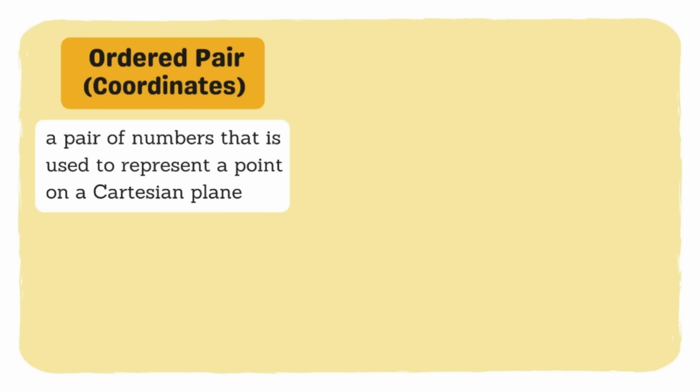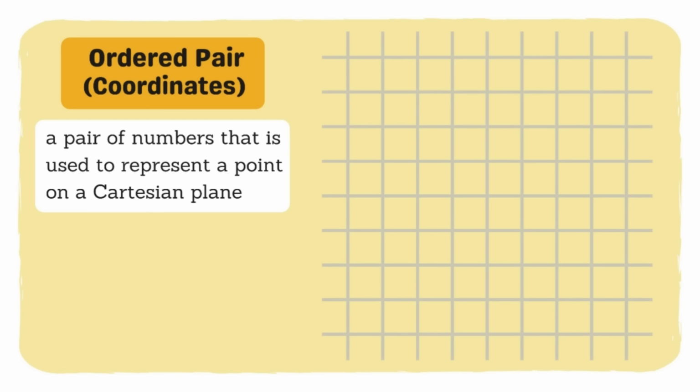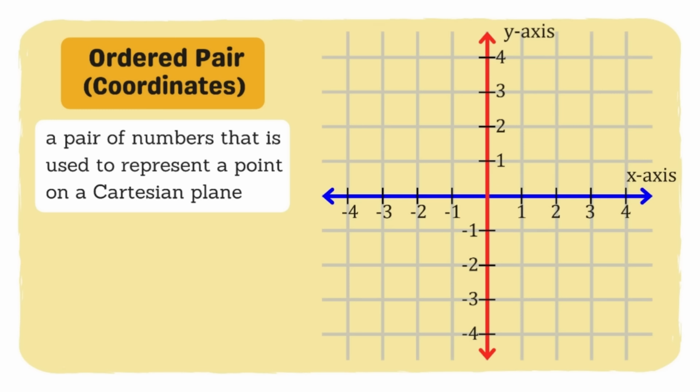Okay, now let's go to the concept of ordered pair or what we call now the coordinates. Okay, so ano po ito? This is a pair of numbers that is used to represent a point on a Cartesian plane. Okay, so halimbawa, if we have here our plane, and these are now the grid, and this is our x-axis, and we have the y-axis. Our ordered pair or coordinates now is represented by this pattern. So we have here open parenthesis x, comma, y, close parenthesis, where x here coincides with our x-axis, and then the y here coincides with our y-axis.